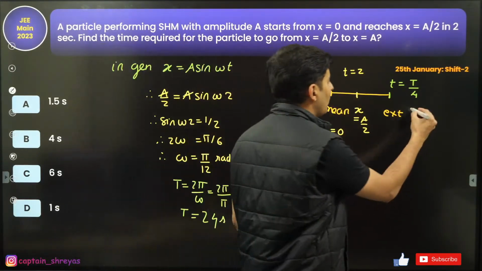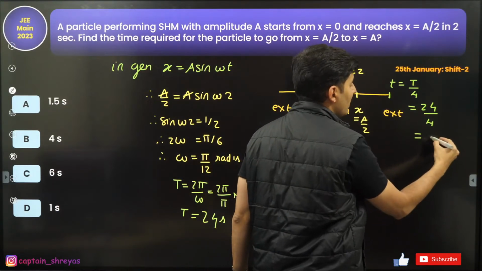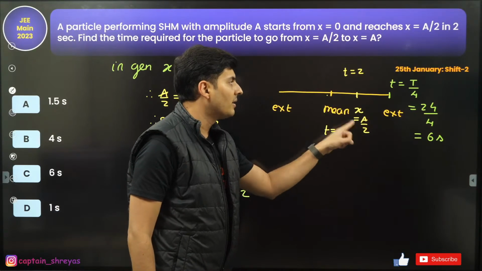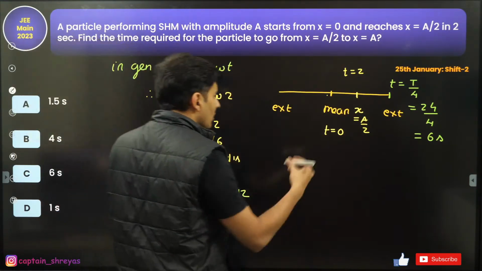So what is this value of time going to be? 24 divided by 4, which is nothing but 6 seconds. So at 2 seconds it was here. At 6 seconds it was here. So obvious common sense now.